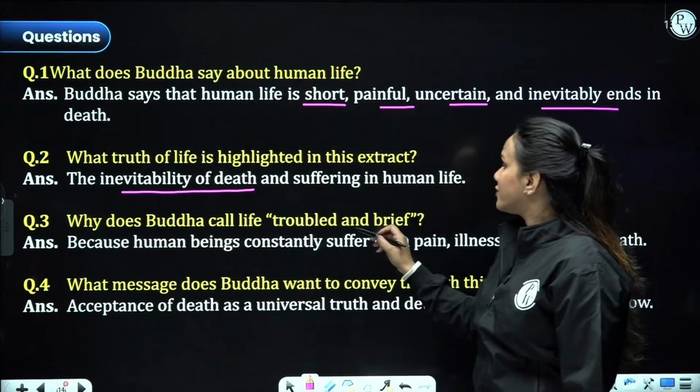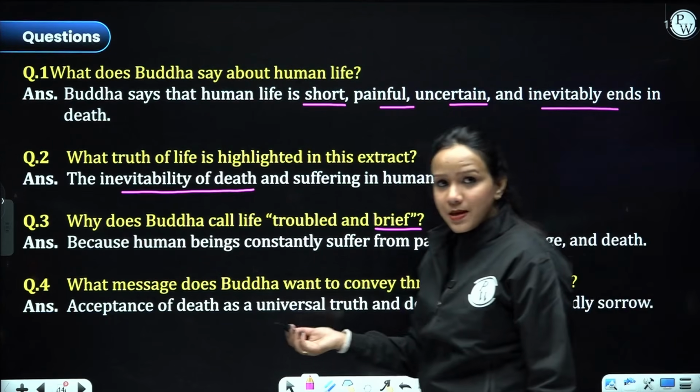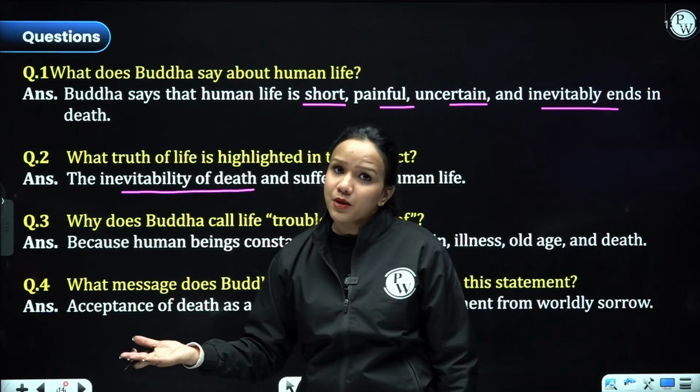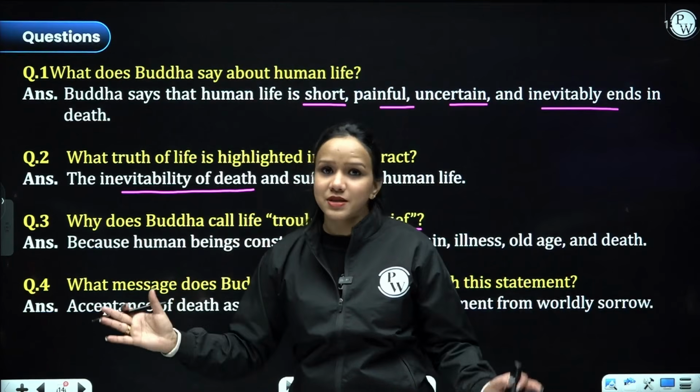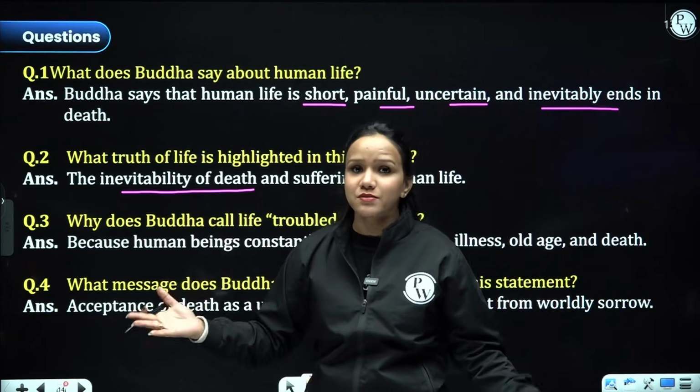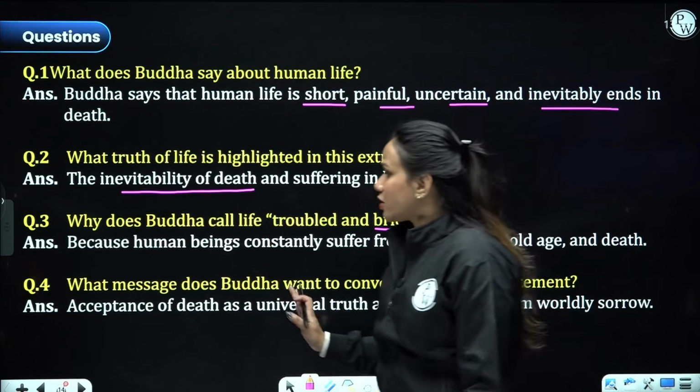Why does Buddha call life troubled and brief? It is full of sufferings. There are hardships. It is full of ups and downs. It is a roller coaster ride, as we say, right? Why? Because it is full of ups and downs and we have to come out of those stronger.